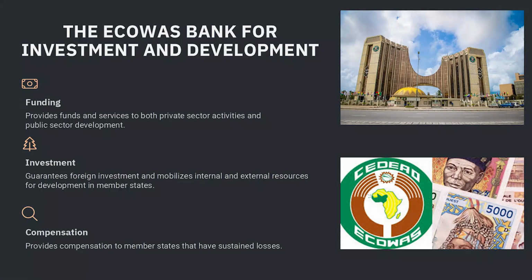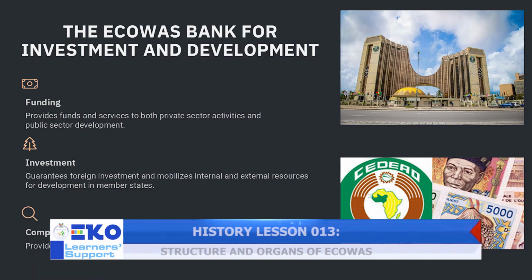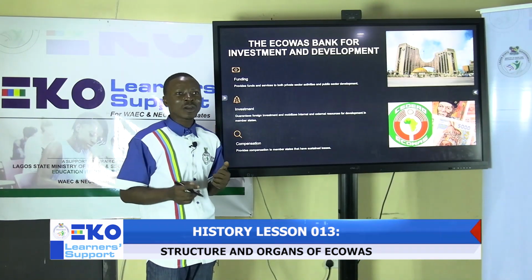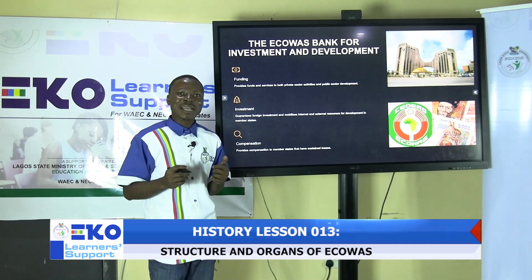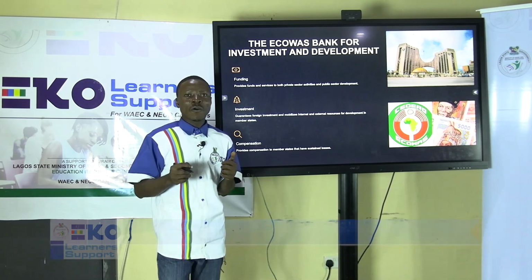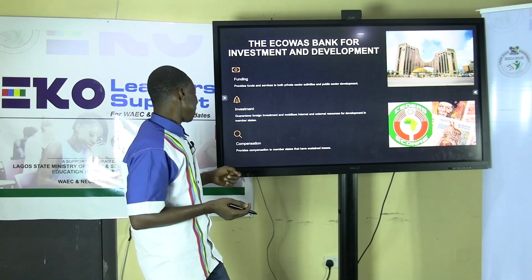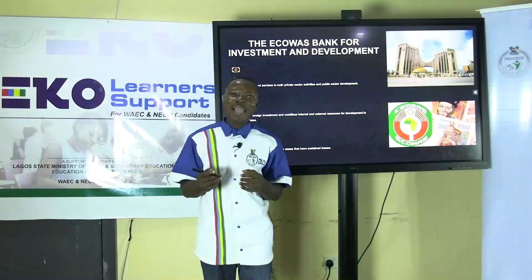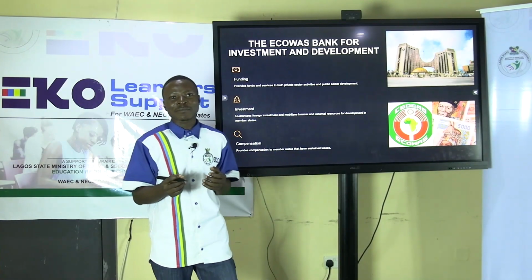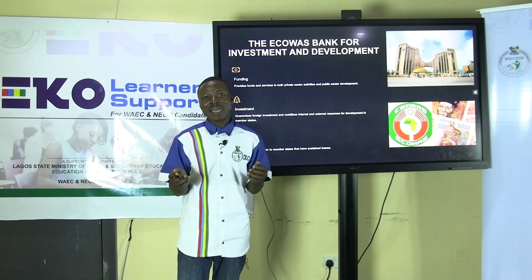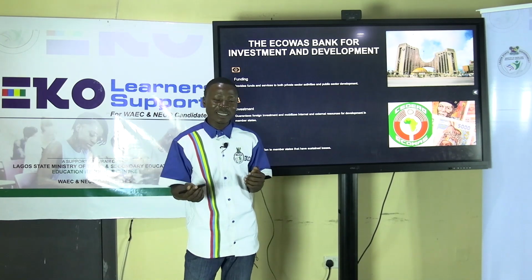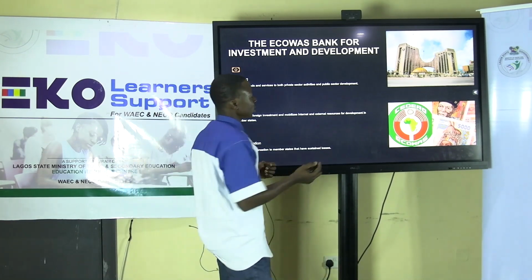Also, they attract external resources, soliciting for loans, funds and grants from other external financial institutions for member states' benefit. Then we look at compensation. They also provide compensation to member states that have sustained loss or are in need of support, or those that have been faced with disaster and need funds or resources to rehabilitate after the emergence of such disasters.